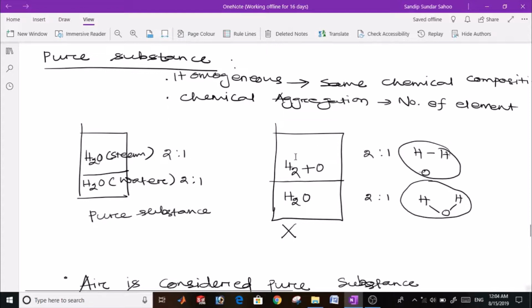But in this case, H2 plus O and H2O, this is not a pure substance. Although the ratio is the same, this is not a pure substance because the chemical aggregation, or the bonds between the elements, are not the same. That's why we call it an impure substance.